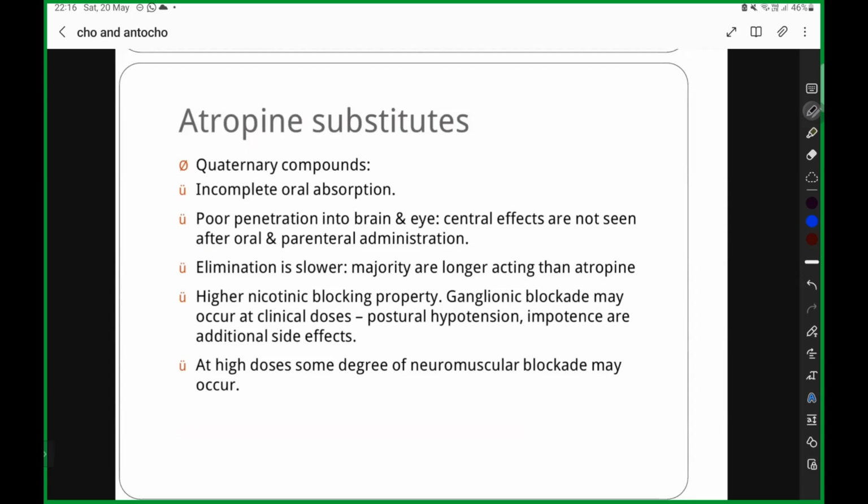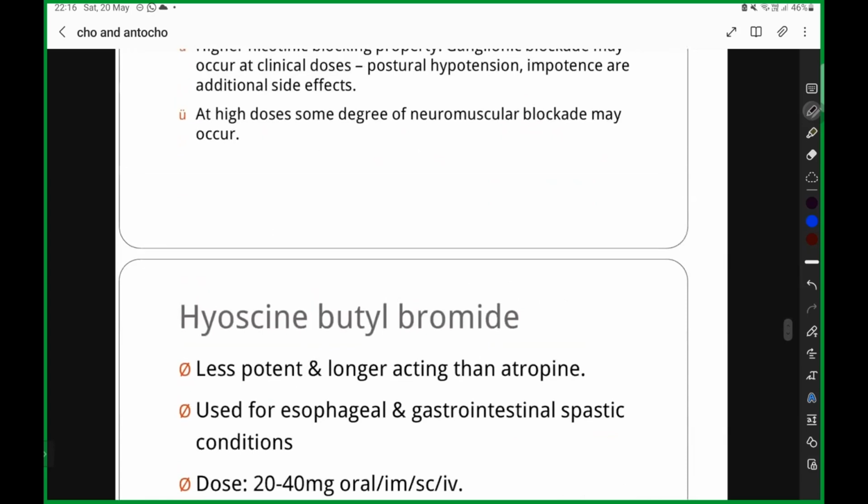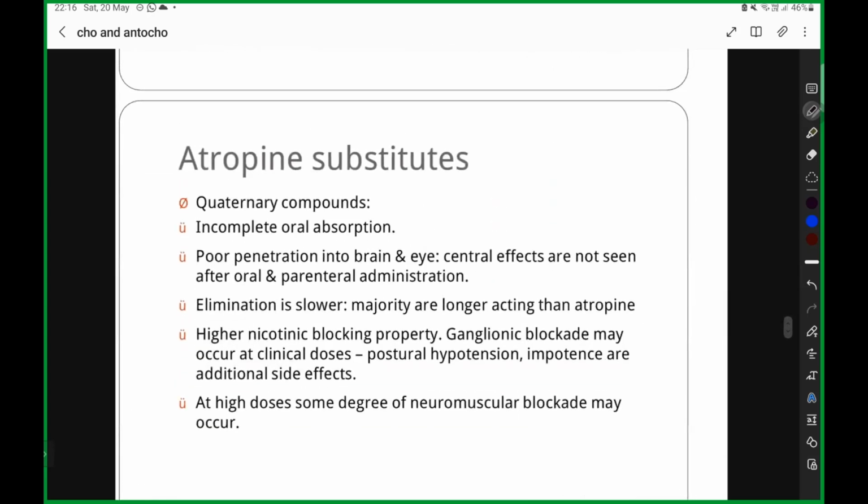What comes under semi-synthetic derivatives? Atropine methonitrate, homatropine, hyoscine butyl bromide, ipratropium bromide, tiotropium bromide. Clear? Why did we come to all these things? So hyoscine butyl bromide and the others, I told you actions are going to be very similar, but at some point of time we would have experienced some side effect with that drug. To eliminate that side effect, to increase the efficiency of the drug, we are inventing a new drug. This is one reason for discovering a new drug.